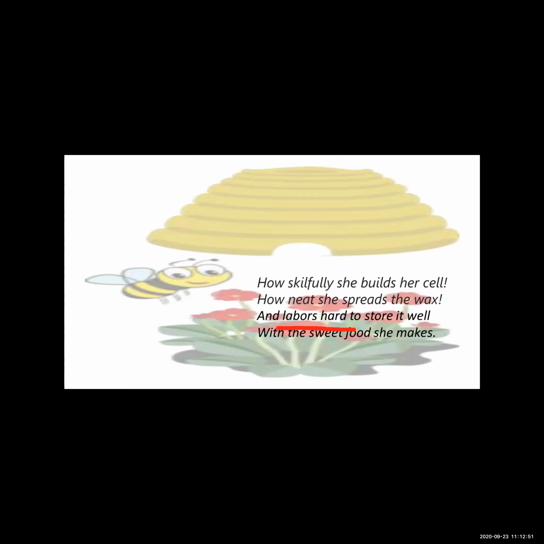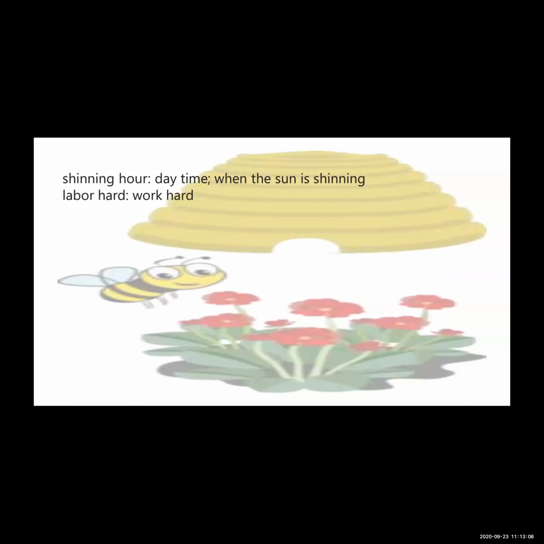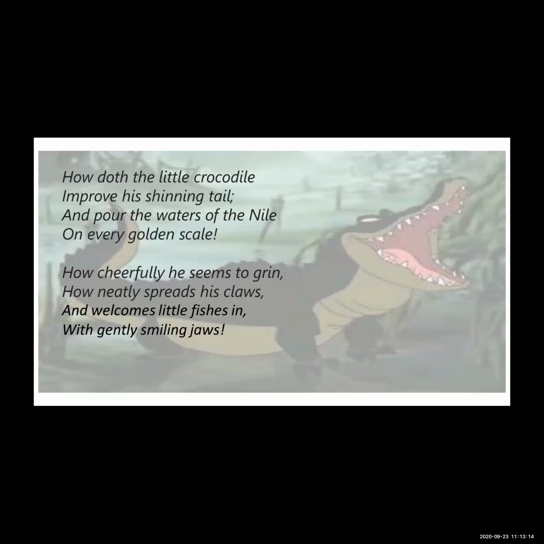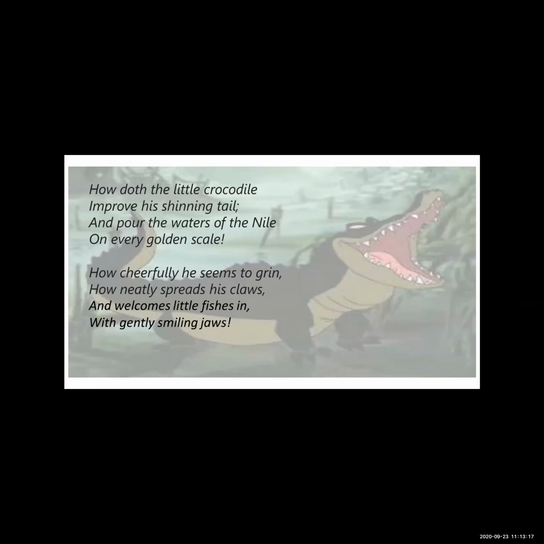Now see the second part of the poem, that is a parody. This poem is about the crocodile, a little crocodile. So see here in the second part of the poem: How doth the little crocodile improve his shining tail and pour the waters of the Nile on every golden scale. Now here the poet is giving us another example, that of the crocodile.